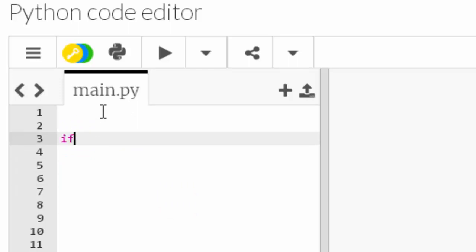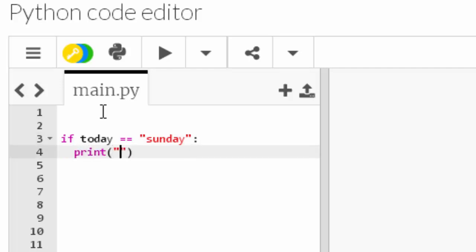So let's use if. If what? Okay, let's make something really simple just to get us started. If today is the same as, I don't know, Sunday, it's going to freak you out if it really is Sunday, colon, then display or print today is Sunday.